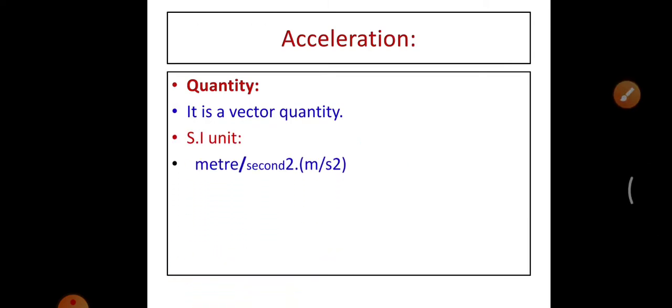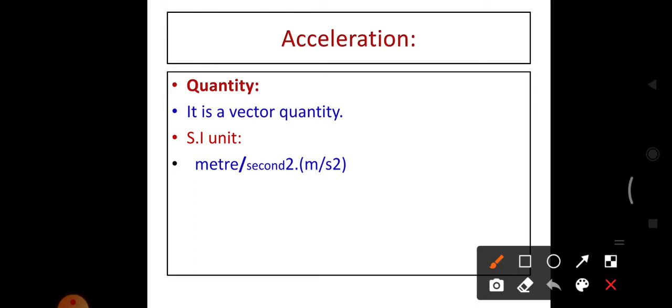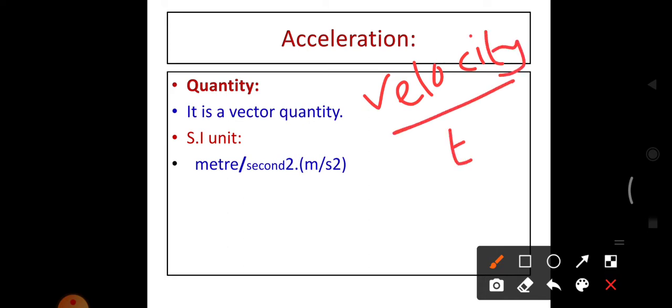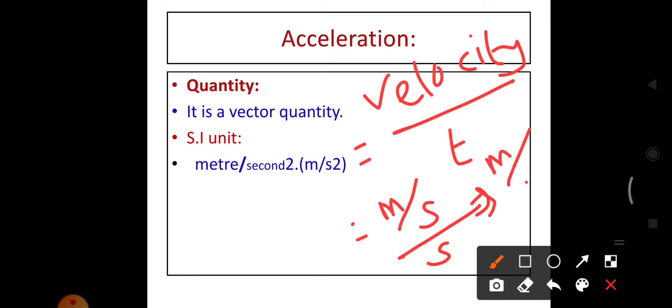The SI unit is meter per second squared. Why? Because it is velocity by time. You know that the unit of velocity is meter per second. Here the time is second. So meter per second, when it is divided by s, gives meter per second squared. So the SI unit of acceleration is meter per second squared. The SI unit of speed is meter per second, velocity also meter per second, but acceleration is meter per second squared.